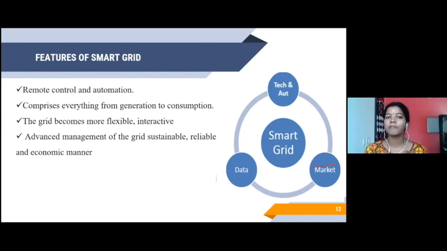What is the meaning of being more flexible and interactive? Whenever there is a voltage sag happening, which is less than 1 minute, I'm talking about everything less than a minute, the grid should automatically react to the voltage sag and it should compensate the frequency. For compensating the frequency, there are a lot of devices available.